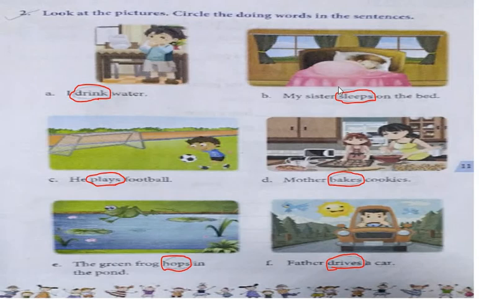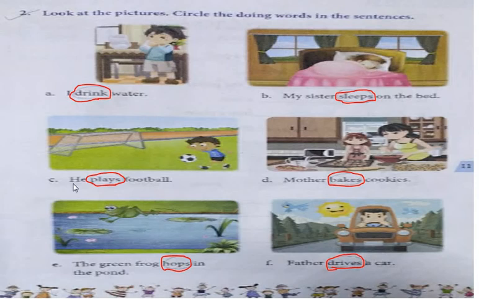Now in the next picture, my sister sleeps on the bed. You can see in the picture there is a girl. She is sleeping on the bed. My sister sleeps on the bed. Sleeps is a doing word. You have understood it?